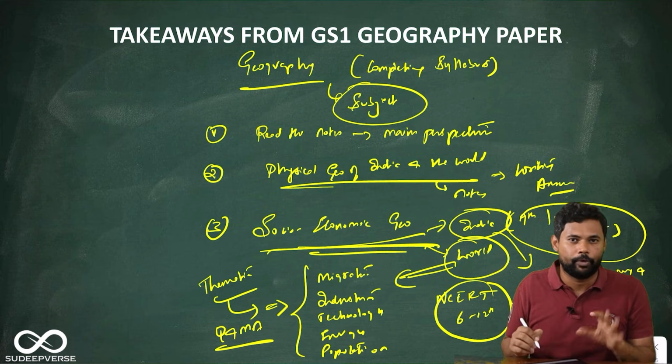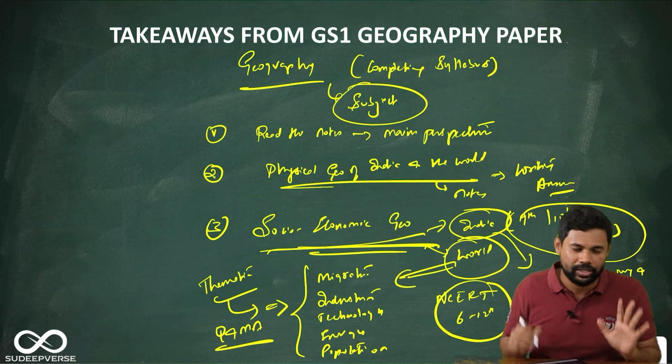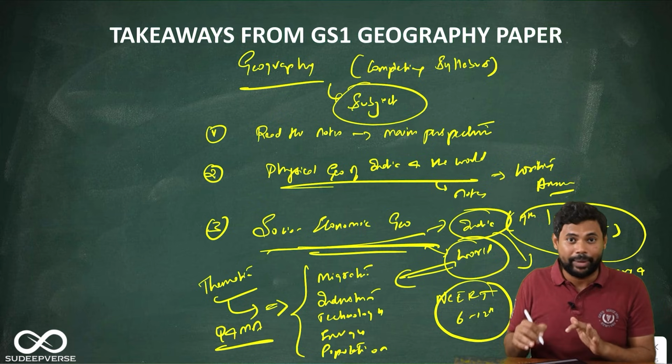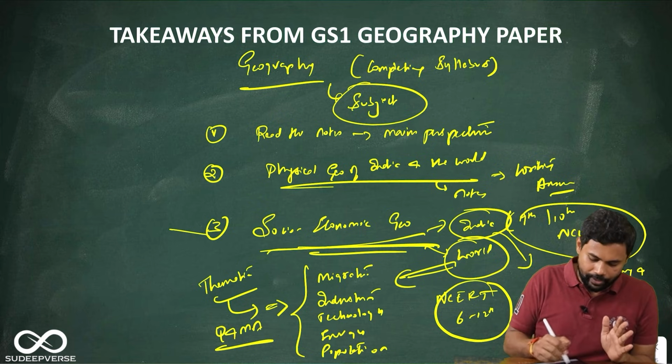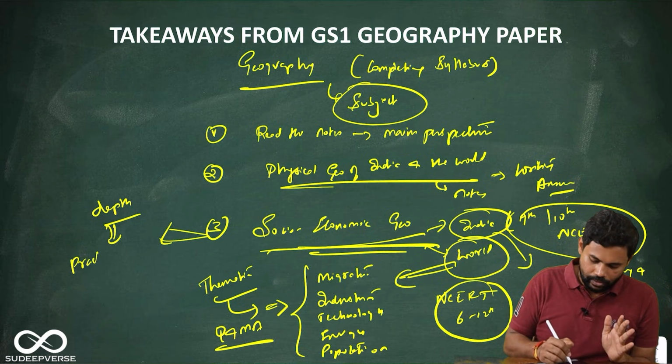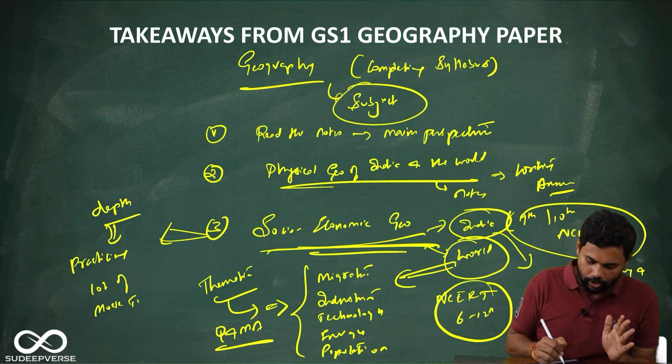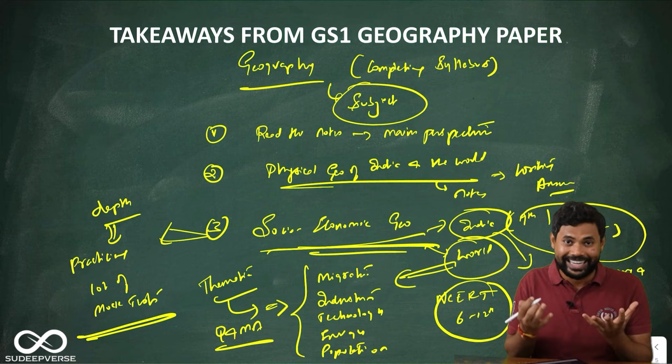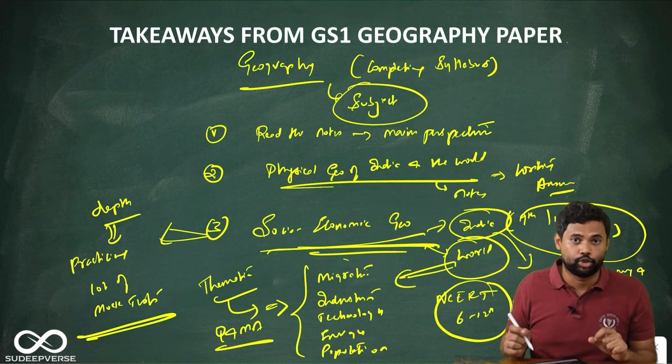For this, you can take the help of artificial intelligence, that is ChatGPT or Gemini, that is okay. But these thematics will not stop. How to keep creating depth in the thematics is by practicing a lot of mock tests. So that is how you can create depth in your answers, especially in socio-economic geography.